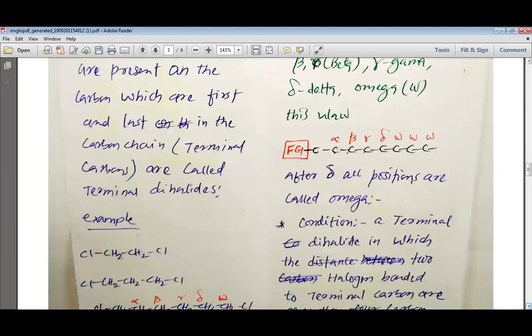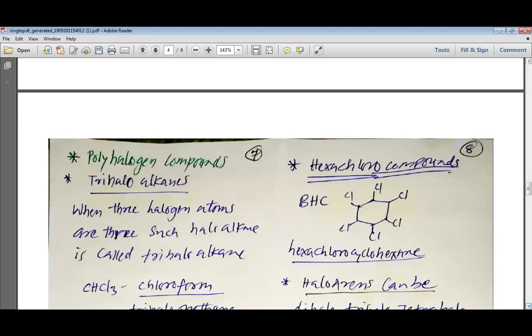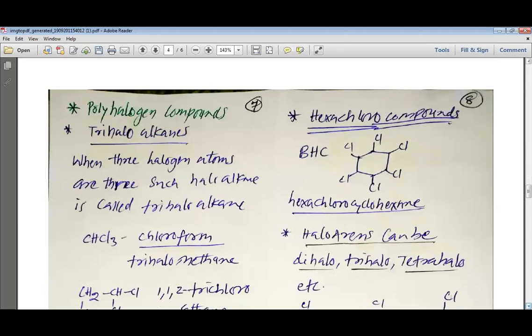Now the condition: for a dihalide to be an alpha omega dihalide, it should be a terminal dihalide in which the two halogens bonded to terminal carbons are more than 4 carbons away. Such dihalides are called the alpha omega dihalides. So this is how, my dear students, we understand the various dihalides.